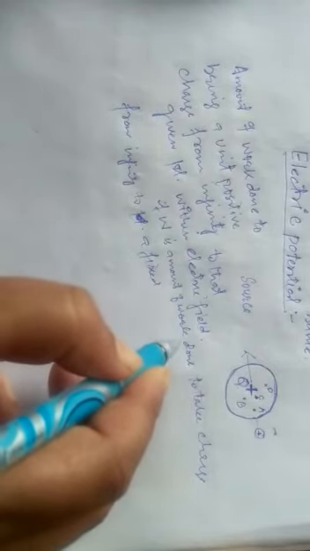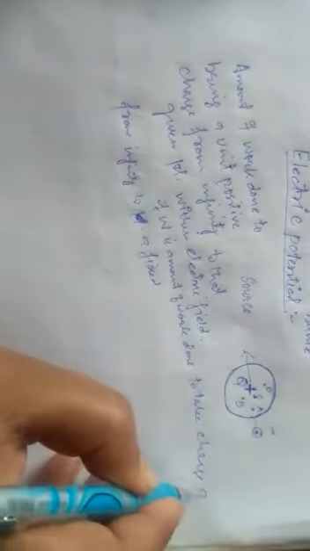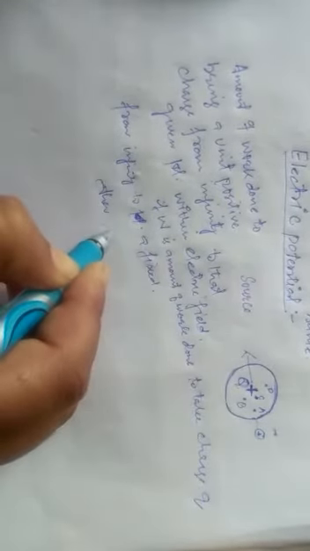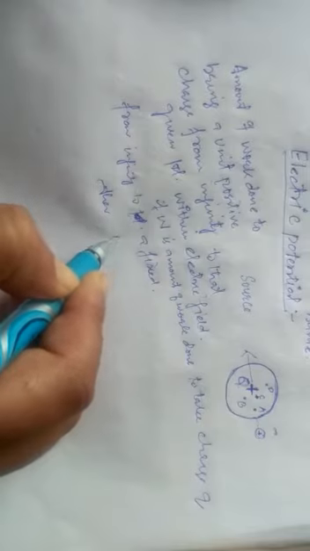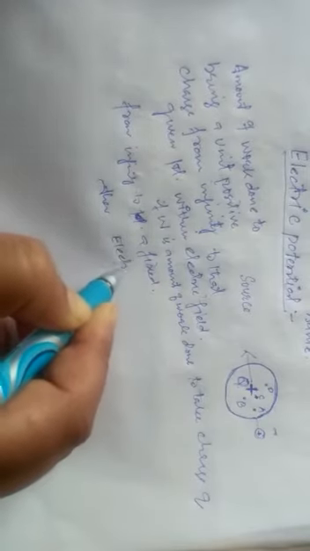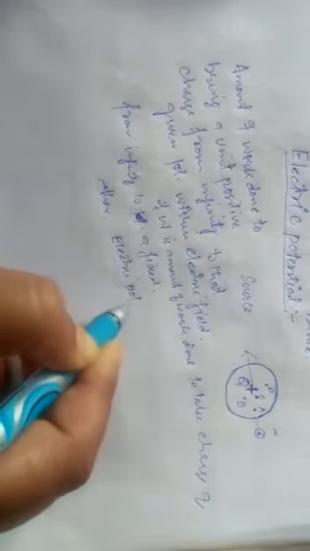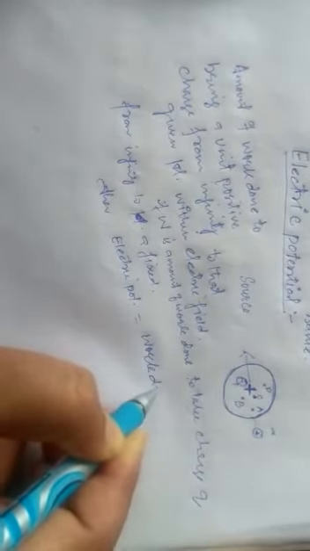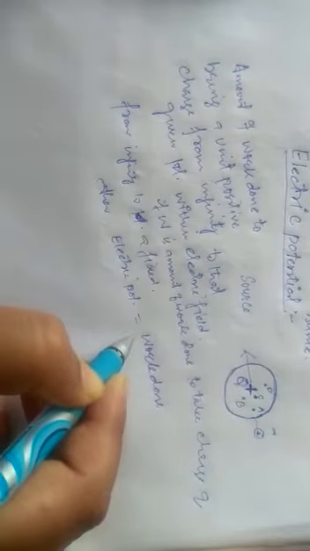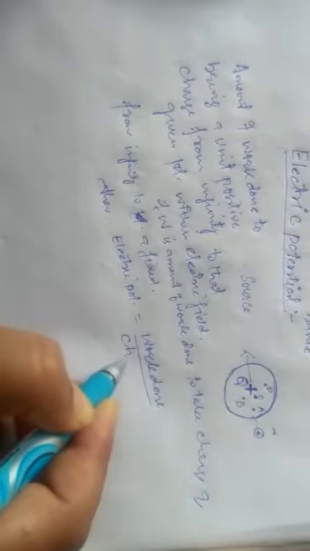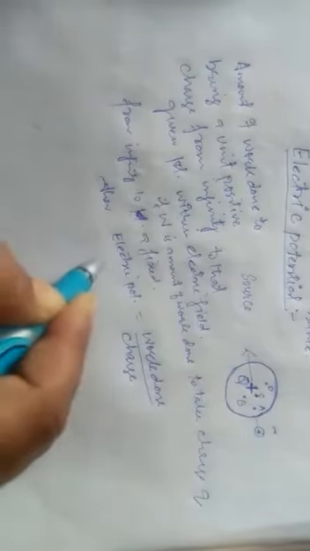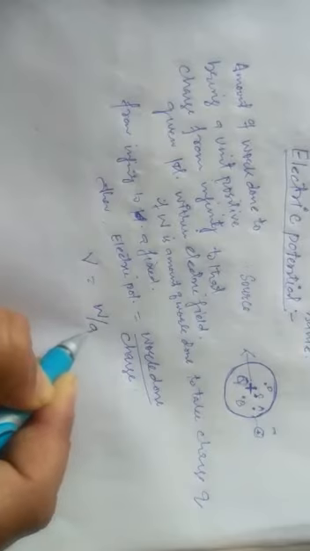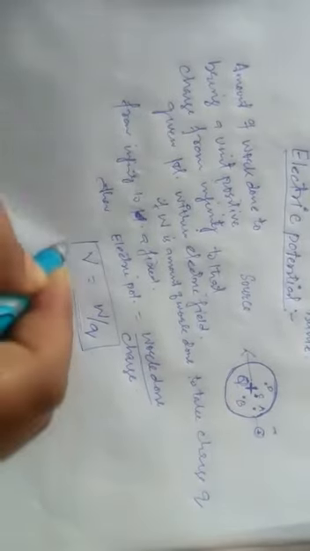If W is the amount of work done to take charge Q from infinity to a fixed point, then electric potential is equal to work done by charge. That is simply electric potential, denoted by V, equal to W by Q. This is how we are going to define electric potential.